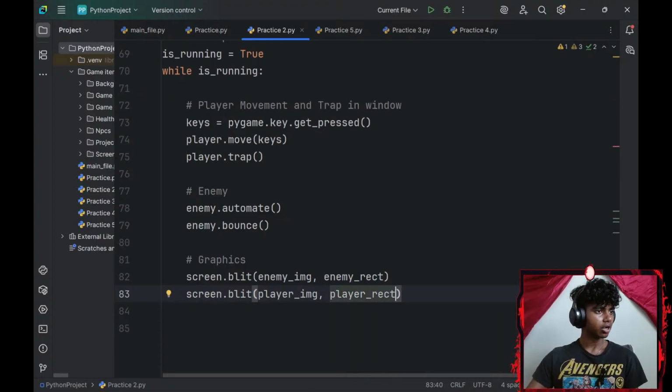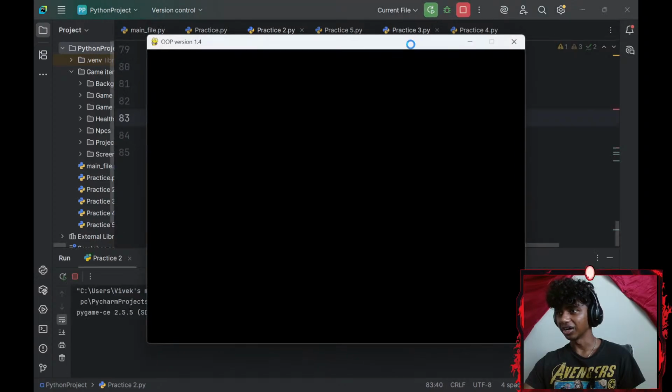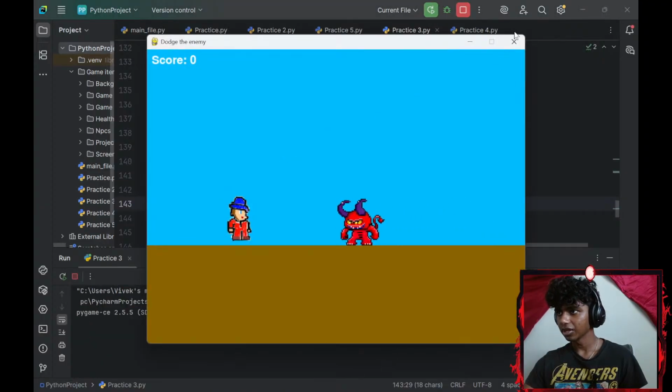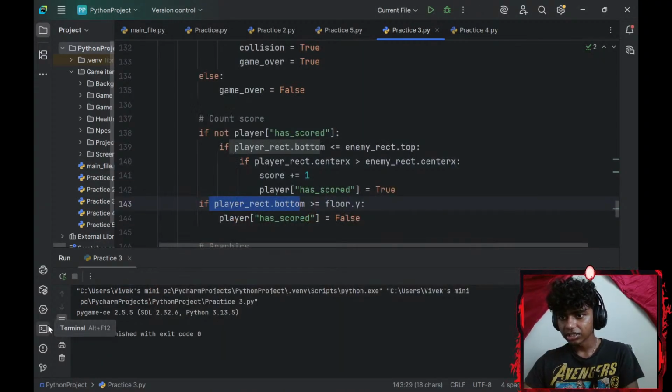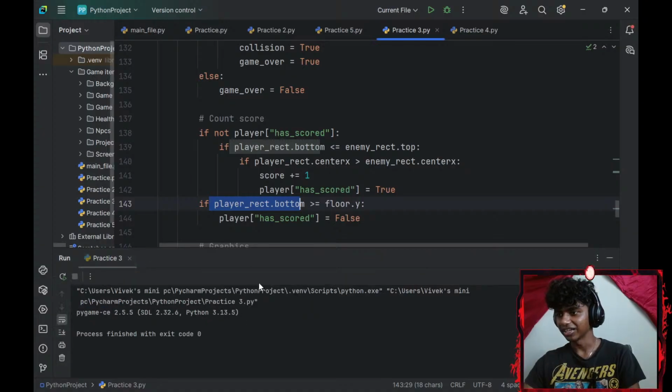Which version of Python is this? I think it's Python version 1.13 or something. I don't know how to check it more. Let me run this real quick. Guys, I forgot to add a quit. This just crashed my game. Let me go here. Cancel that. Do we see it in terminal? Oh, it's there. There we go. I'm blind, guys. Okay, it's Python version 3.13.5.